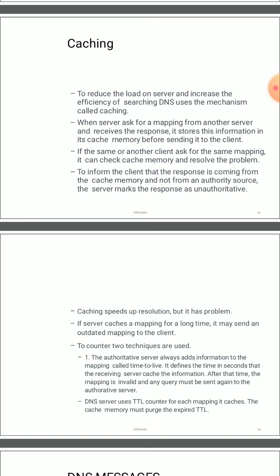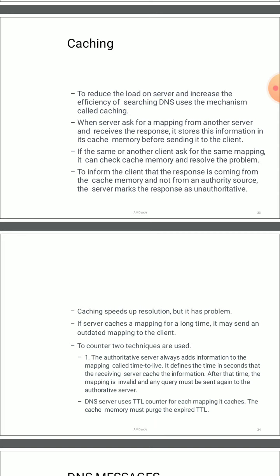If the server caches a mapping for a long time, it can become outdated when given to the client. Suppose the cache takes a lot of time, then it will not resolve the request and will not display the information in time. So for those situations, there are two techniques used when the cache takes a lot of time to get the information from the internet. One is that the authority server always adds some information to the mapping called time to live.